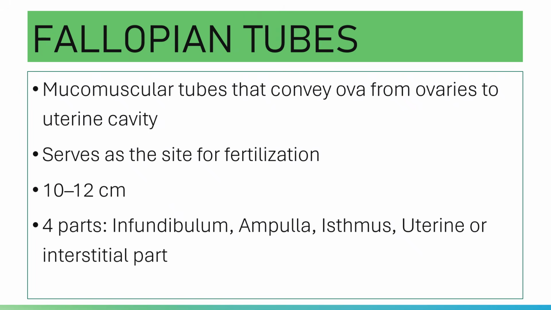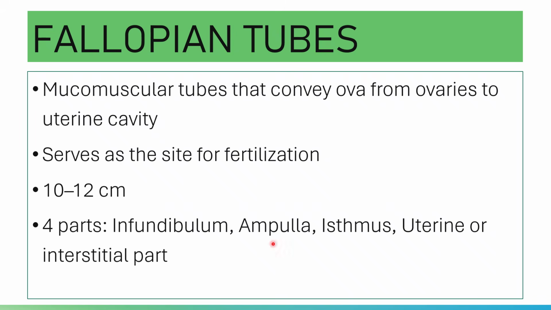Let's take a look at your fallopian tubes. These are a pair of mucomuscular tubes that convey ova from the ovaries to your uterine cavity. The fallopian tube serves as the site of fertilization. It is 10 to 12 centimeters in length, and it has four parts: the infundibulum, the ampulla, the isthmus, and the uterine or interstitial part.